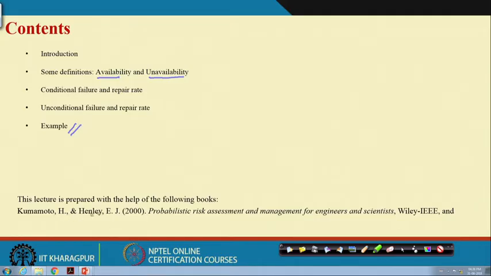And most of the material for today's lecture has been taken from this book, Probabilistic Risk Assessment and Management for Engineers and Scientists, written by Kumamoto and Henley, 2000.